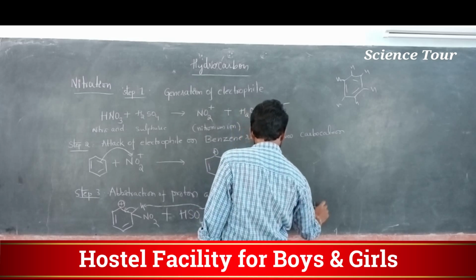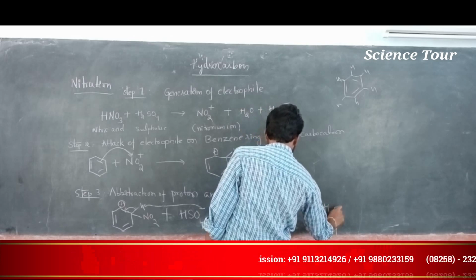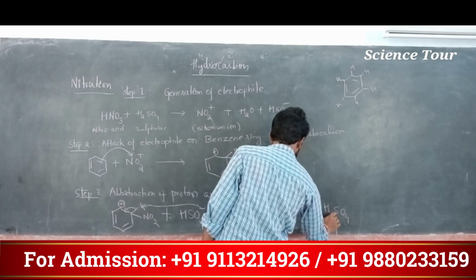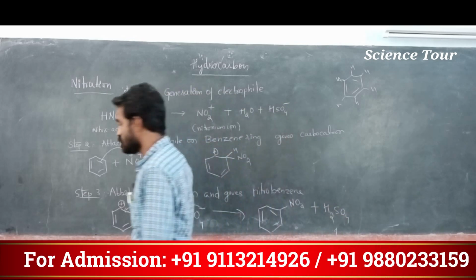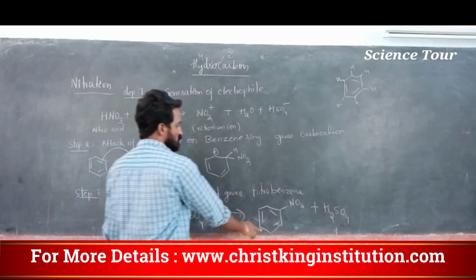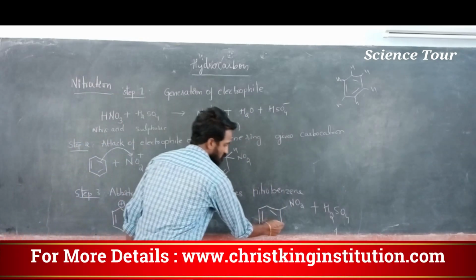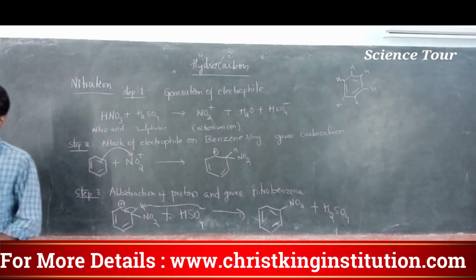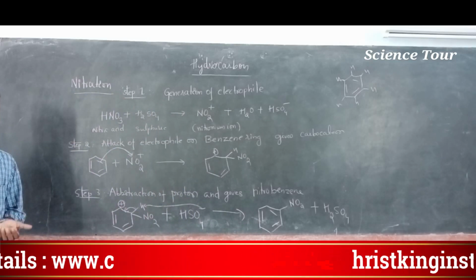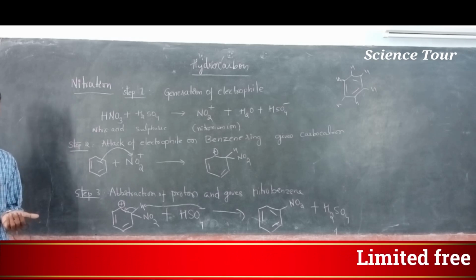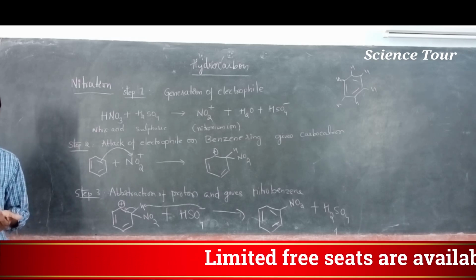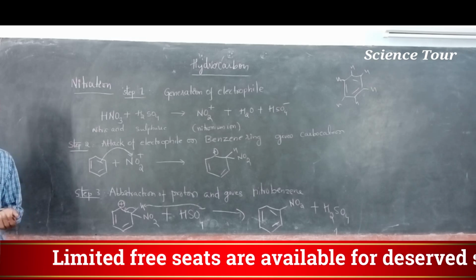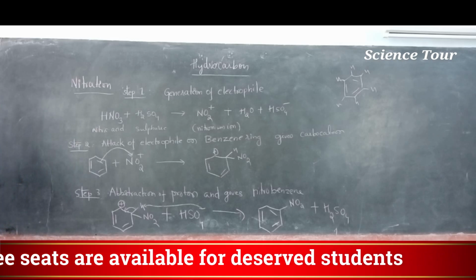NO2 plus H2SO4, H2. This is called nitrobenzene. So this is the preparation of nitrobenzene. It is called nitration, adding a nitro compound. Sulfonation, adding a sulfonic compound. Chlorination, adding a chlorine compound. Okay, my dear students, please note this.